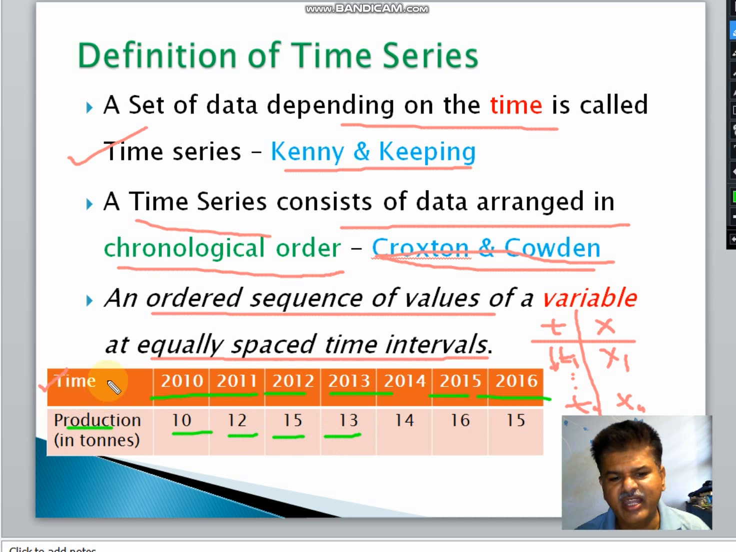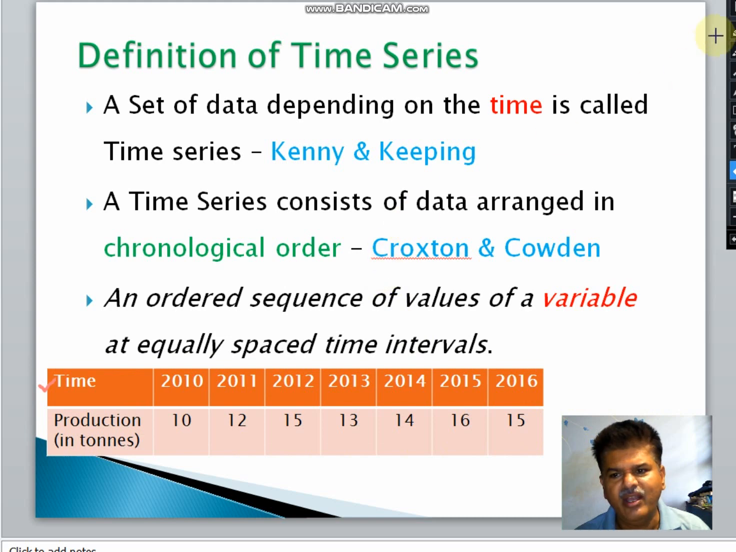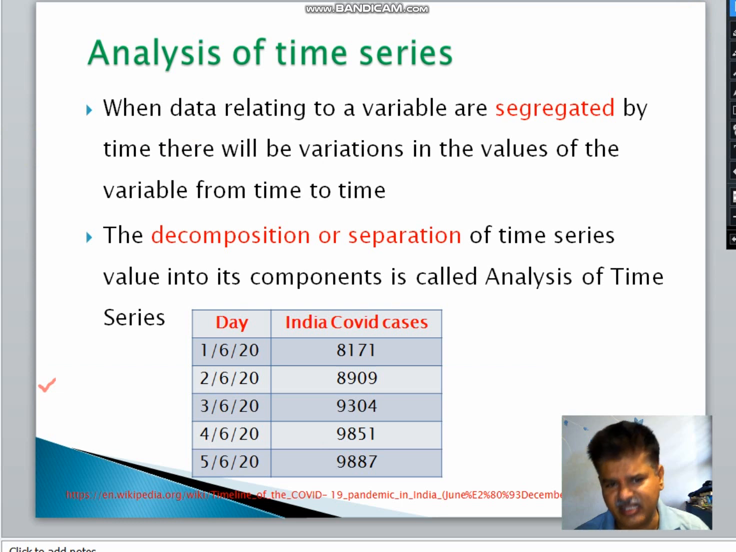So the first variable is time and the second variable is the underlying variable. Then we can say that the data shown in the table is time series data. Why is this time series data? Because in this series we are getting two values: one is time and the second one is the underlying variable, that is, the production. Can you get my point? So this is all about the definition of time series. These are different definitions given by different statisticians.